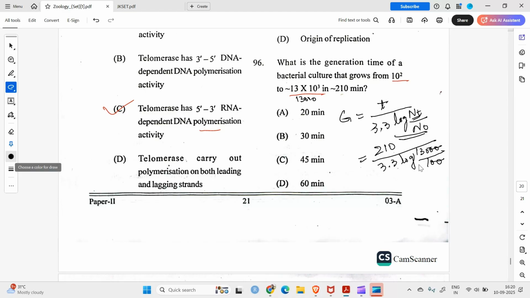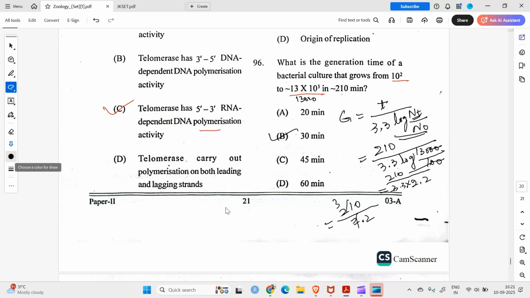Log of 130, which is roughly around 2.2. So 3.3 into 2.2. It will become 210 divided by some 7.2, and that comes around 30 minutes.